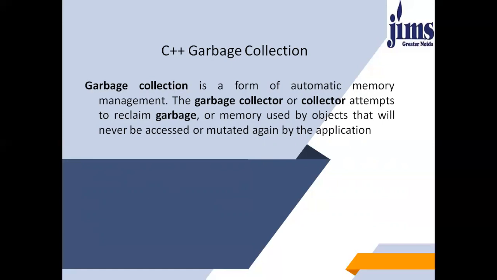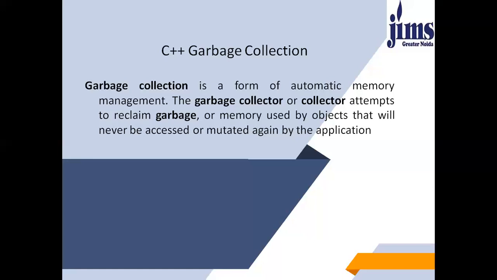The advantages of garbage collection are: garbage collection frees the programmer from manually dealing with memory deallocation. As a result, certain categories of bugs are eliminated or substantially reduced. Number one, dangling pointer bugs, which occur when a piece of memory is freed while there are still pointers to it, and one of those pointers is dereferenced.